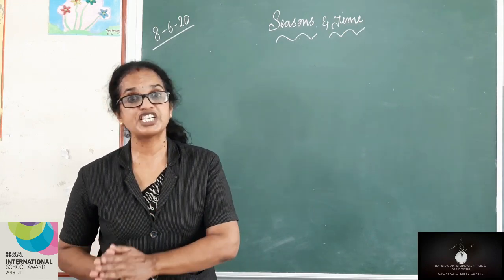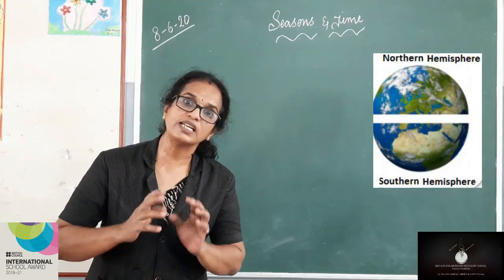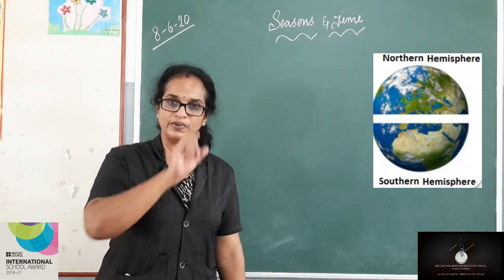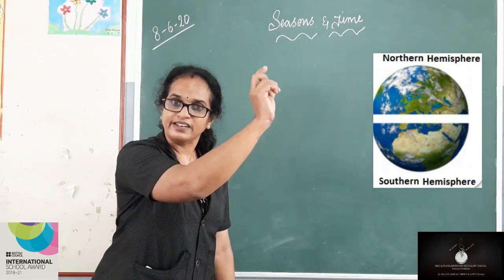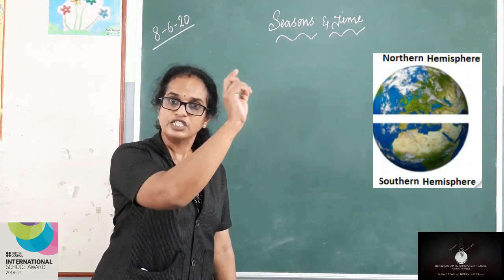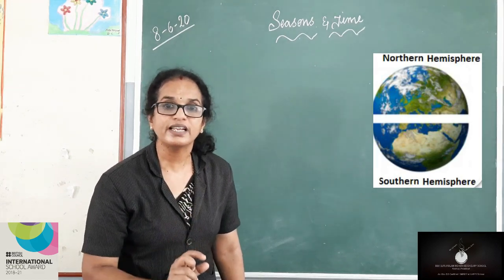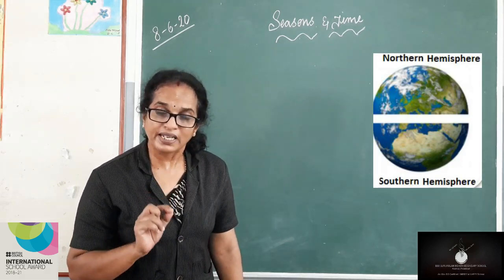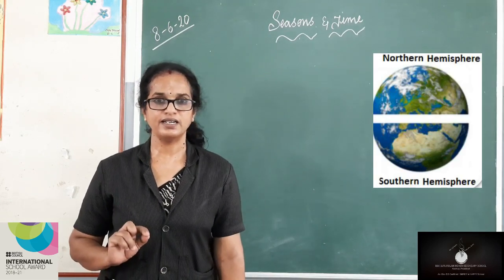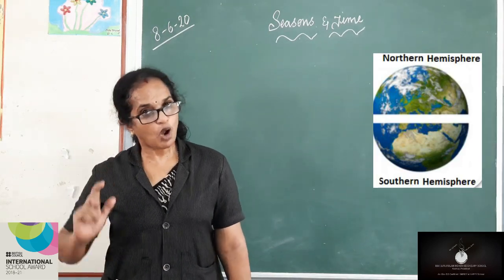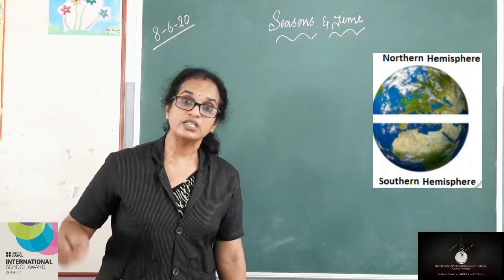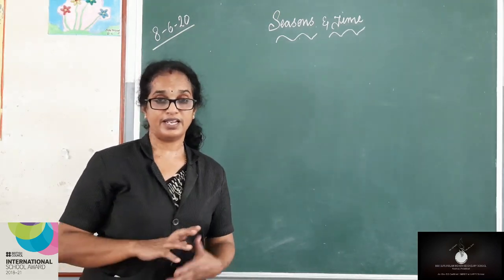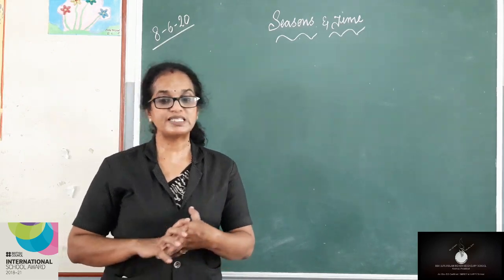Uttarayanam and Dakshinayana. Now, what is Uttarayanam and what is Dakshinayana? Already we know Tropic of Cancer, 23.5 degrees north, and Tropic of Capricorn, 23.5 degrees south. The apparent movement of the sun from Tropic of Capricorn to Tropic of Cancer is called Uttarayanam.